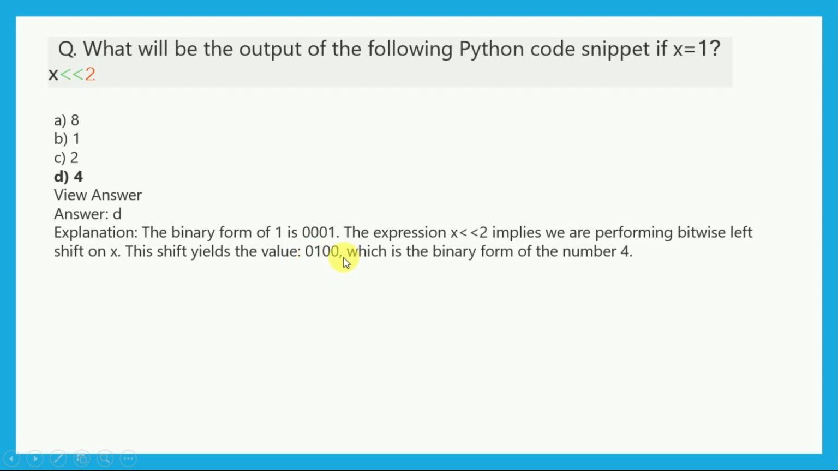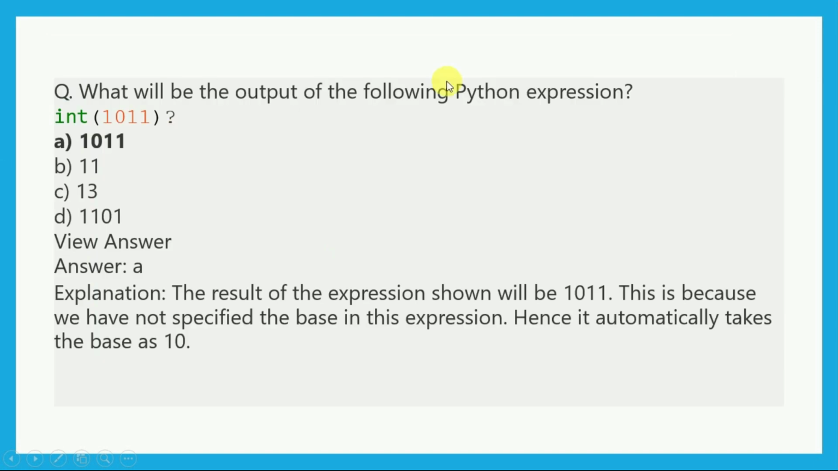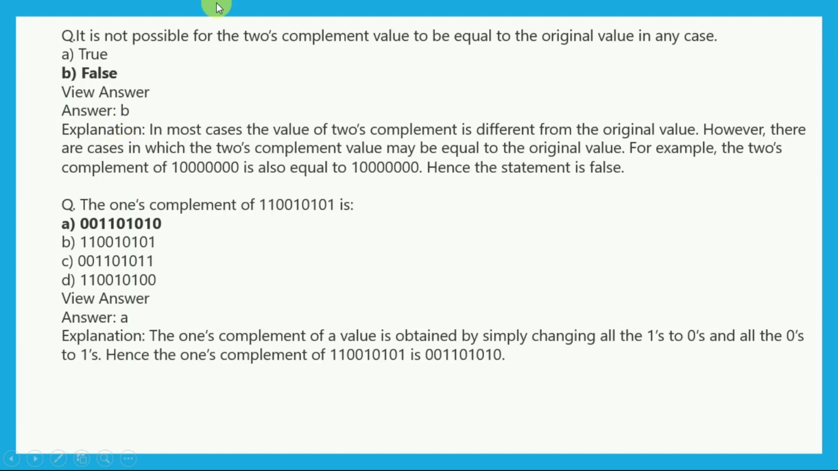Now what will be the output of the Python expression int of 1011, that is 8421. So it is 1011. Now, is it not possible for the 2's complement value to be equal to the original value? True or false? So the answer is false.